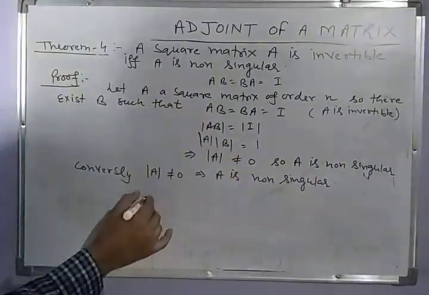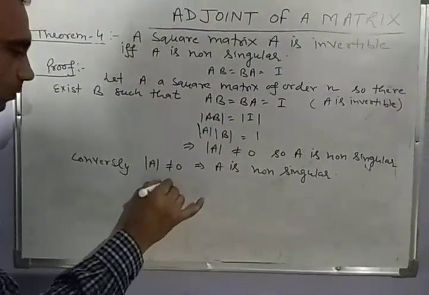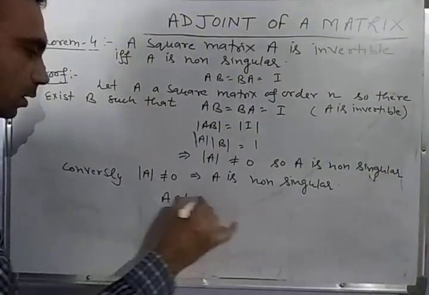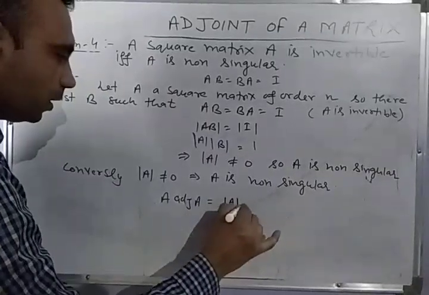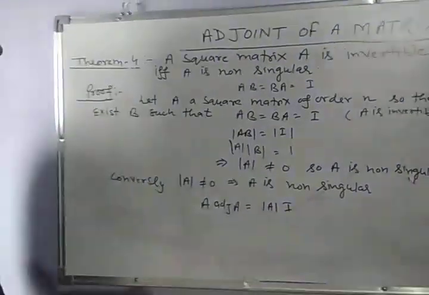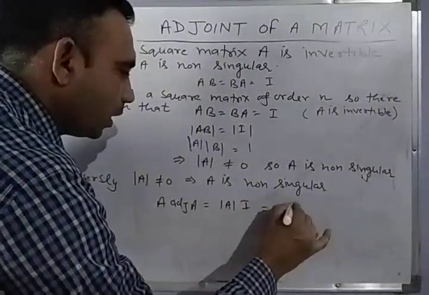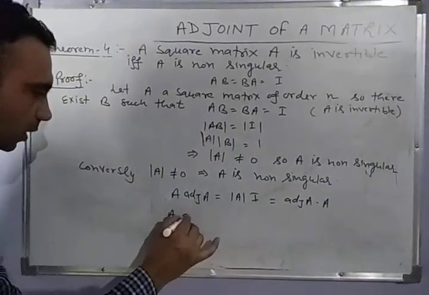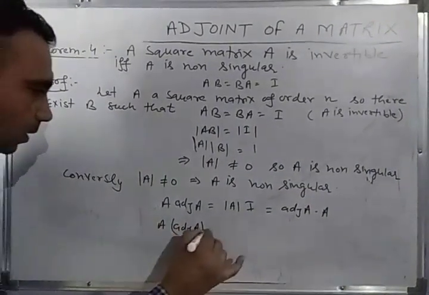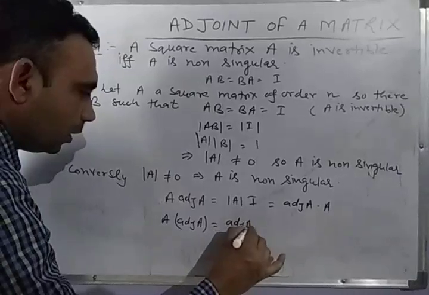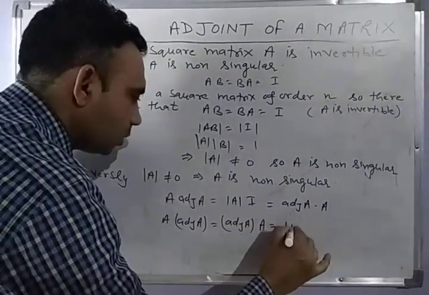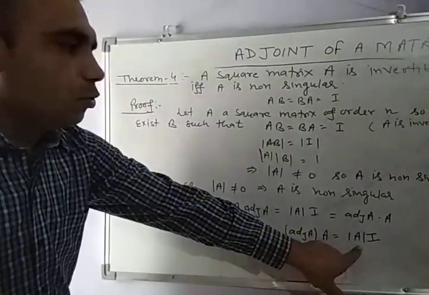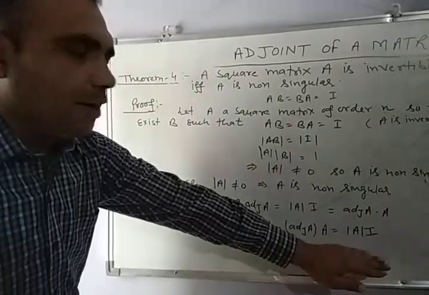Then according to property 3, A into adjoint of A is equal to adjoint of A into A is equal to determinant of A into I. Because determinant of A is not equal to 0, we can divide by determinant of A.